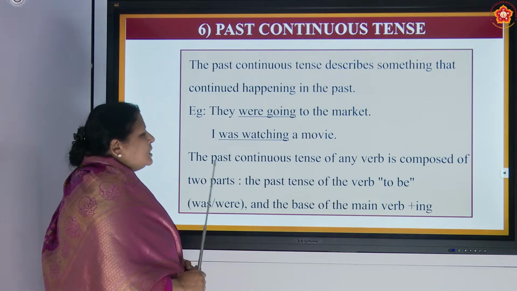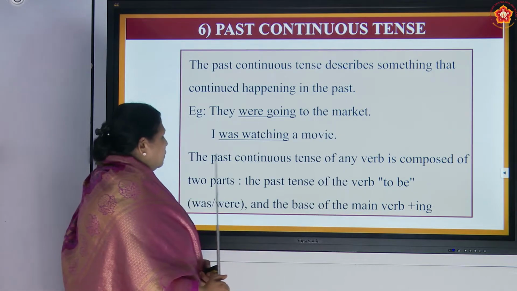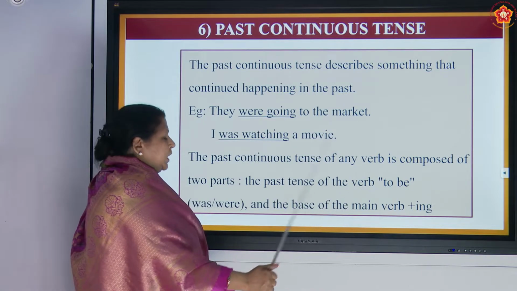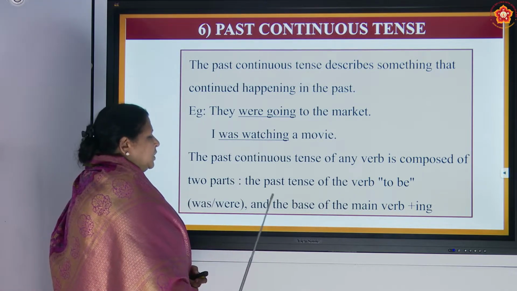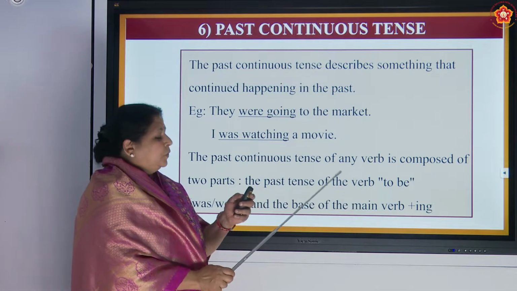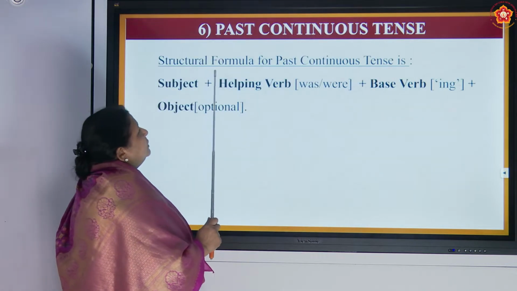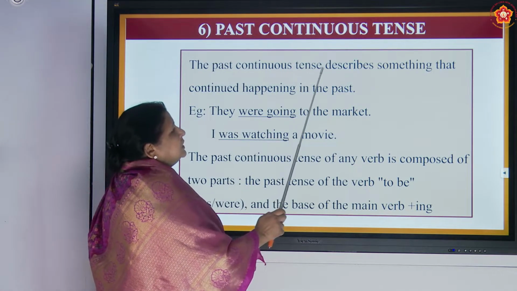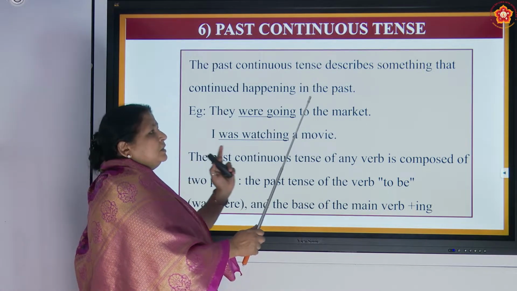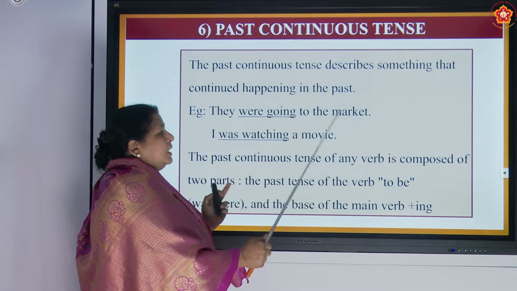The past continuous tense of any verb is composed of two parts: the past tense of the verb to be, was and were, and the base of the main verb plus ing. So I hope you have understood. Let us read again. The past continuous tense describes something that continued happening in the past. Example, they were going to the market.